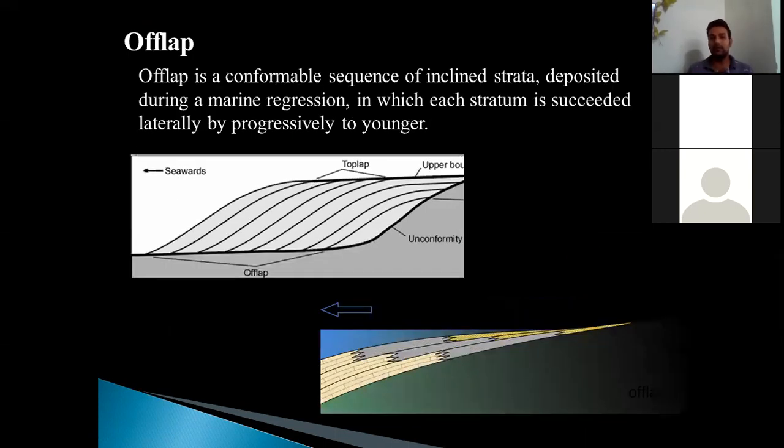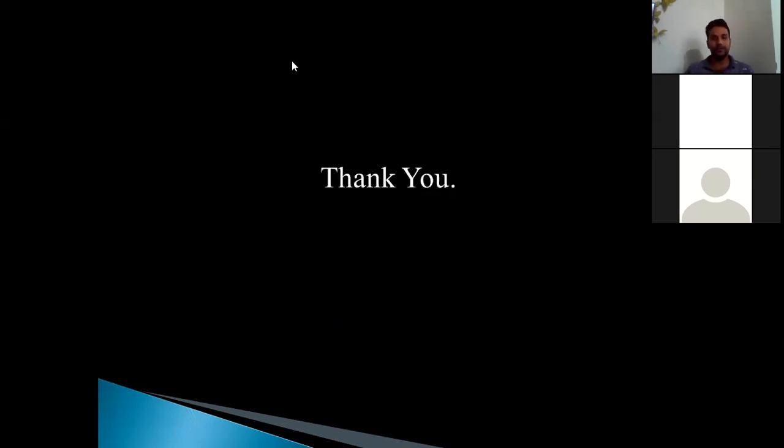Whereas offlap is the conformable sequence where the sediments are deposited because of marine regression, in which the older strata overlay the younger ones. And overlap is studied not only from the structural point of view, but also for deducing the continental dynamics.